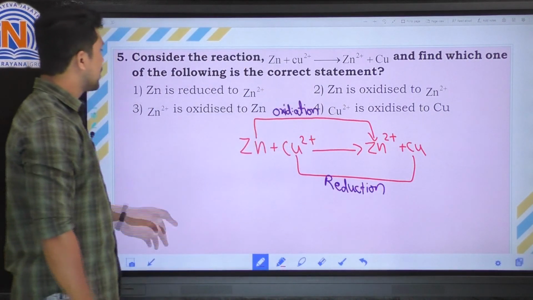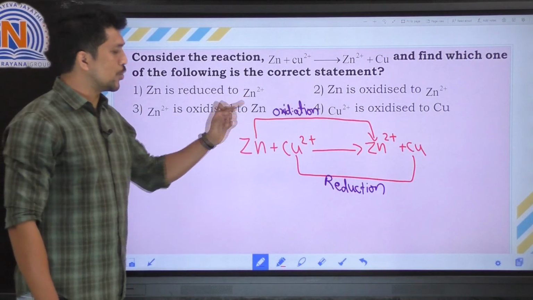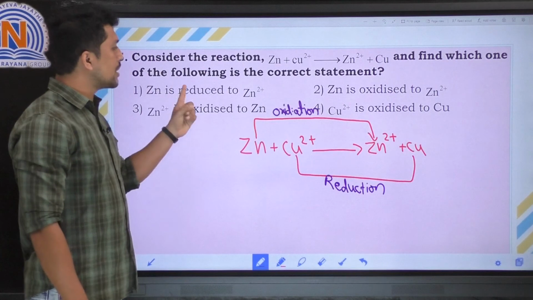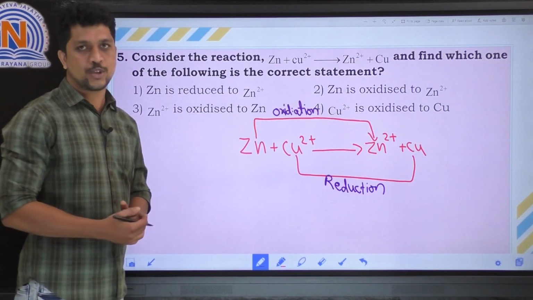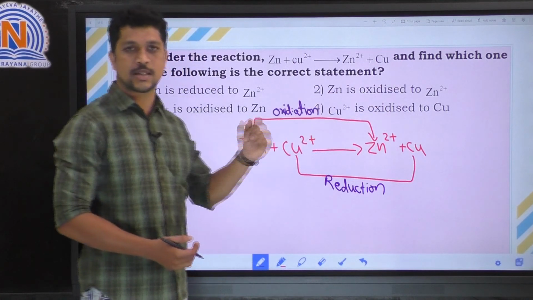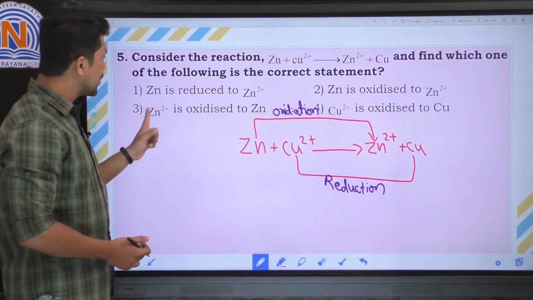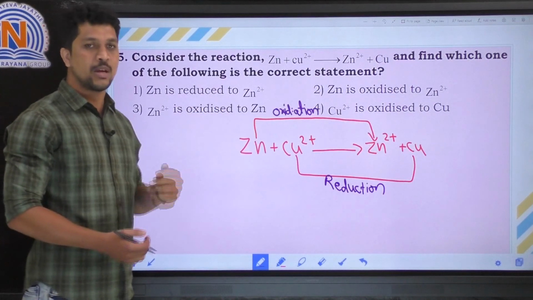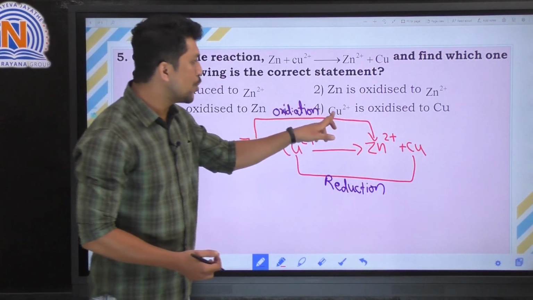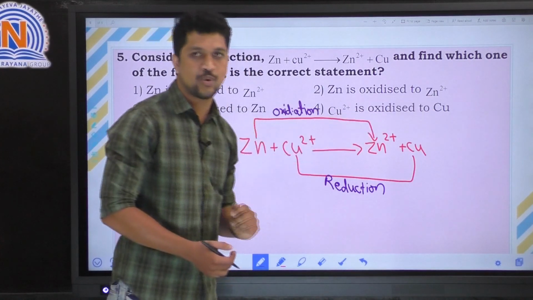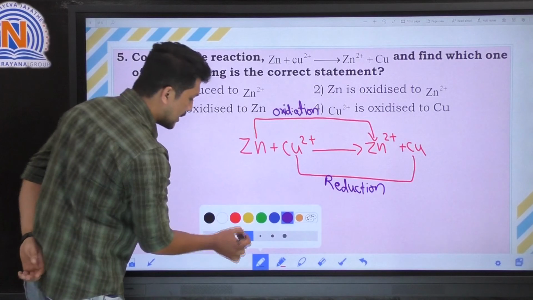Right? Now see the options. Zinc is reduced to zinc 2 plus. Here zinc is losing its electrons, that means it's oxidized into zinc 2 plus. So the second option, zinc is oxidized into zinc 2 plus, is the correct one. Let's see the third one, zinc 2 plus is oxidized. Zinc 2 plus cannot oxidize, it will reduce into zinc. And the last one, Cu2+ is oxidized. No, Cu2+ gains electrons and will convert into Cu. So the correct option is the second option.